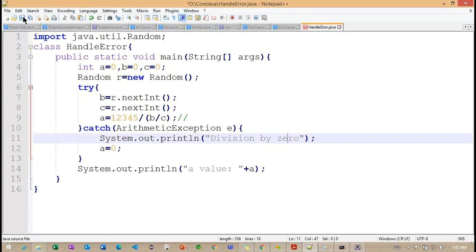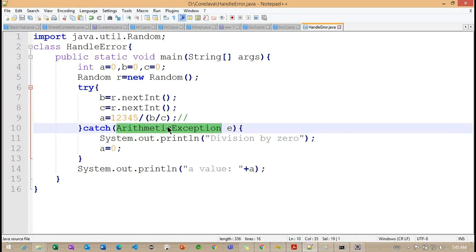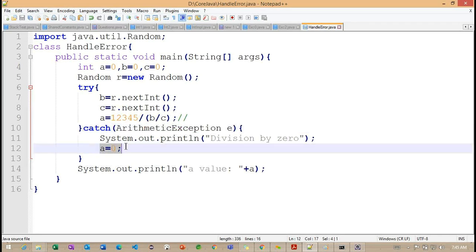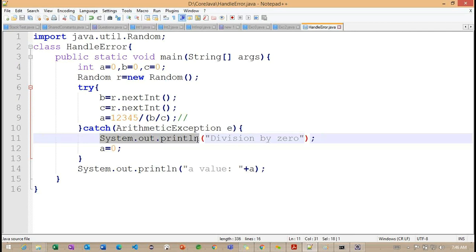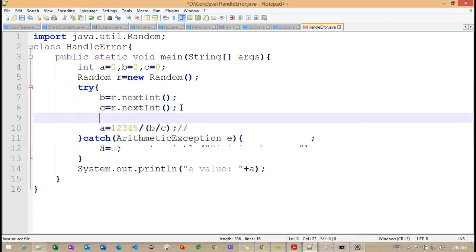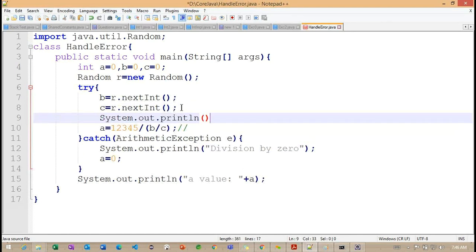So why are we getting 0 here? Because the catch block is handled here. Getting the point? The catch block is handled here. We got an exception. Because of this particular exception, the catch block is handled and we are working with a value 0. Okay. Now what we can do, to understand more, what are the values we are getting here? We can print like this here.